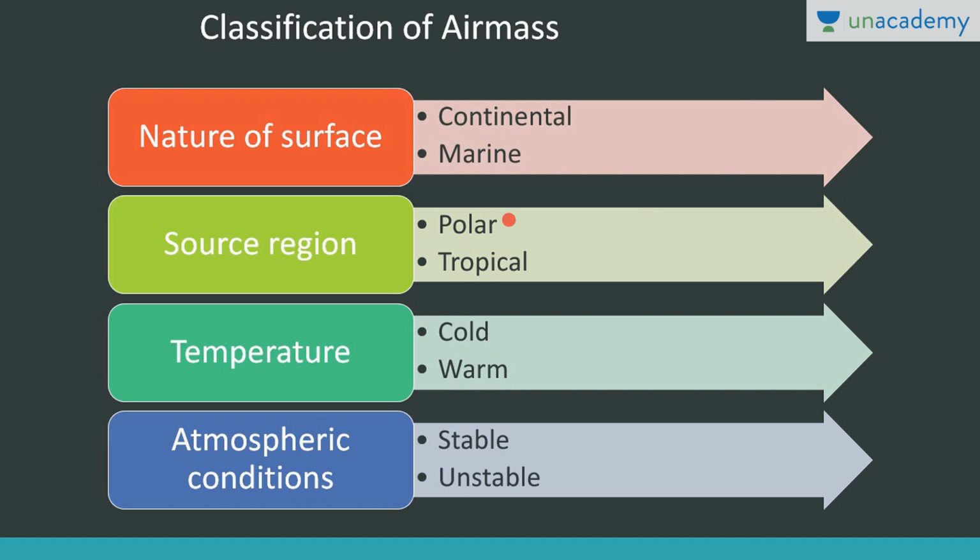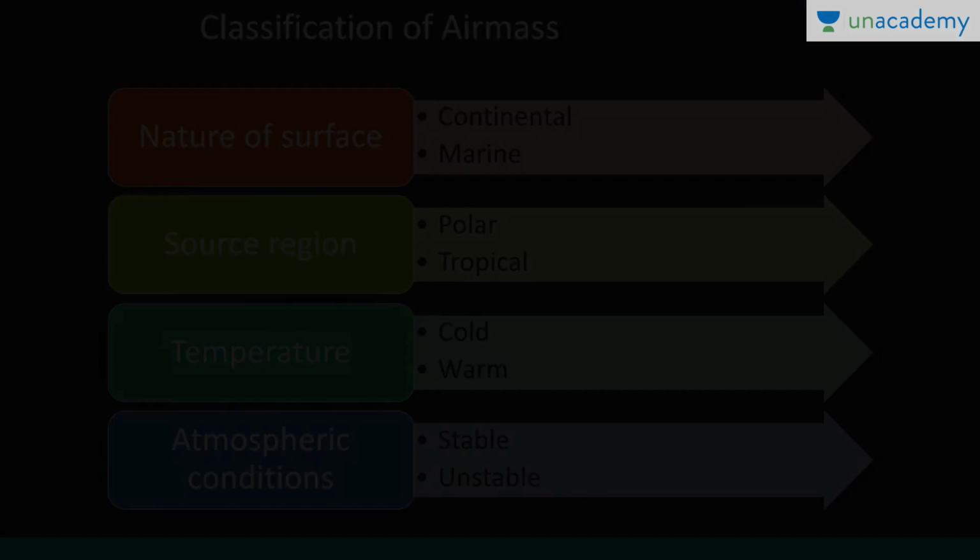Source region, either it will be polar or tropical. Temperature, it can be a cold air mass or warm air mass depending on the type of source region. Atmospheric conditions, it can be a stable air mass or an unstable air mass. So this is how we classify air mass.